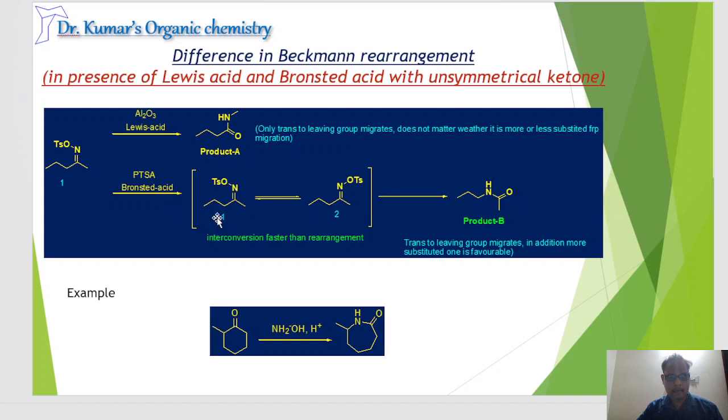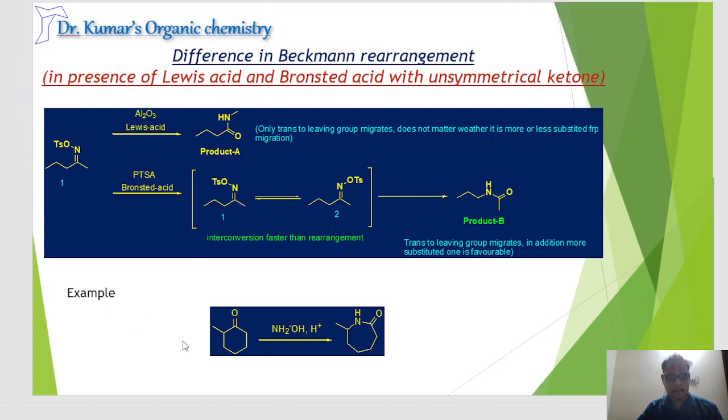In this case, the more substituted group is cis to the leaving group, whereas the less substituted is trans to the leaving group. In such a case, it interconverts. The interconversion is faster than the rearrangement. Then the more substituted migrating group orients trans to the leaving group. Then the more substituted group migrates to the nitrogen and gives the corresponding compound, which is product B.